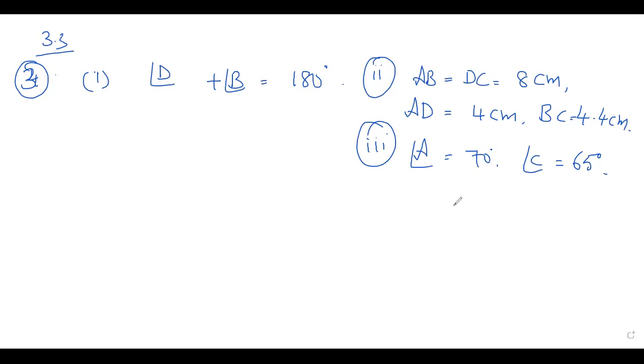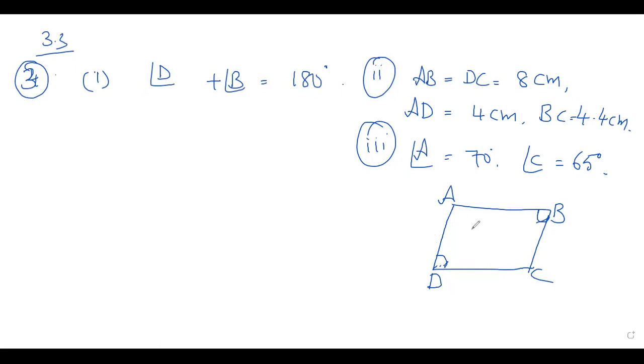I will draw a quadrilateral. Write A, B, C, D. What is the first one? Angle D plus angle B is equal to 180.